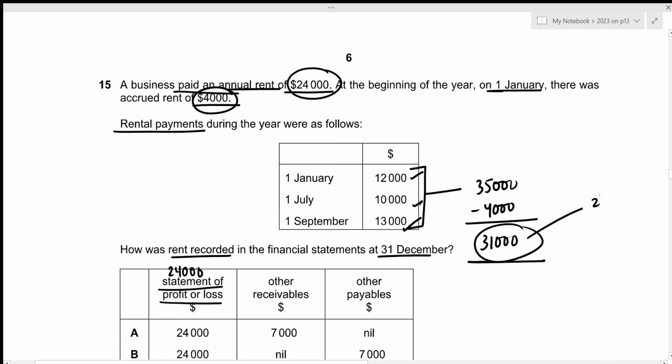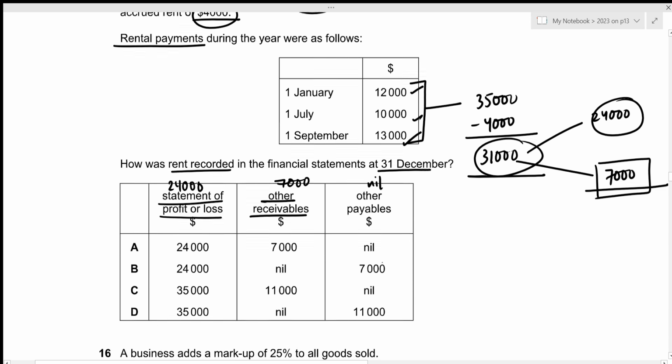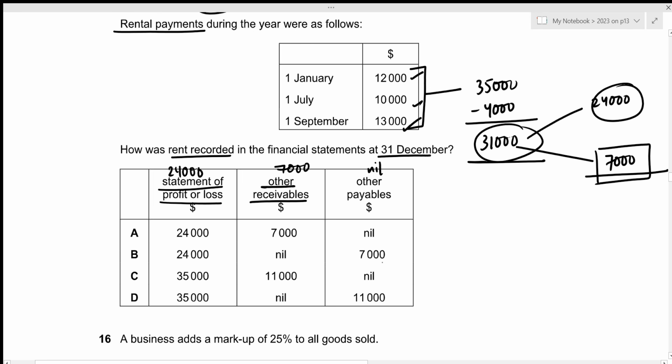So out of 31,000, 24,000 is the rent for the current year. The remaining value will be prepayment. So prepayment is 31,000 minus 24,000, which is 7,000. So 7,000 was paid in advance by the business, which means that the business is yet to receive the services for these 7,000 paid. So this can be categorized as other receivables, 7,000. And there will be no other payables in this case because we don't have any accrued rent at the ending date. So for other payables, it will be nil. The answer we're looking for should be 24,000, 7,000 and nil, which is given by option A.